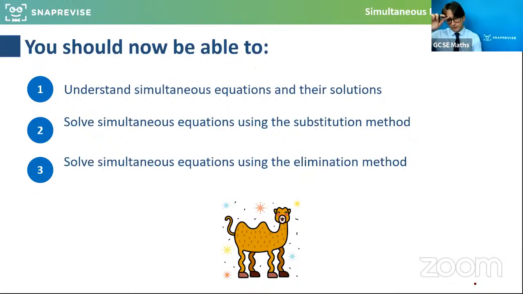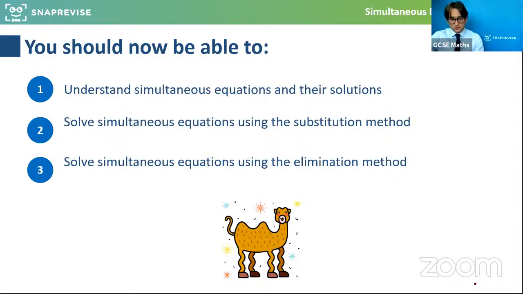So what we've done, that was a very ambitious web class. We got through a lot there. We looked at what a set of simultaneous equations are: two equations with two unknowns, and their solutions work in both equations. So we find an answer for X and for Y. The two different methods we looked at were substitution and elimination. Substitution meant writing one as the subject and plugging it into the other, finding that, and then getting the other value. Elimination meant scaling it so that they had the same coefficient, so we could take them away and then eliminate one of the unknowns, but then remember to go back and also find that value as well.